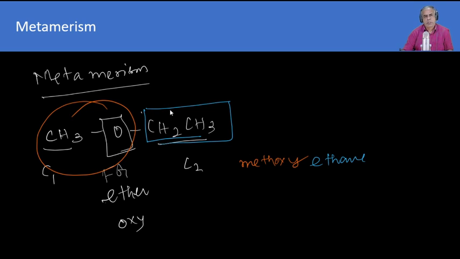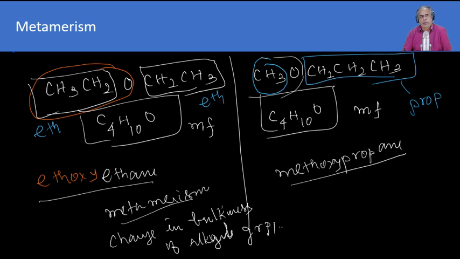Now let us discuss metamerism. Let us consider for instance an ether. This is called methoxyethane. We have to consider the long chain hydrocarbon. So ethane is the longer chain hydrocarbon, and the oxy is linked with the methyl group. So methoxyethane or methyl ethyl ether. That is the common name, not common name, trivial name.